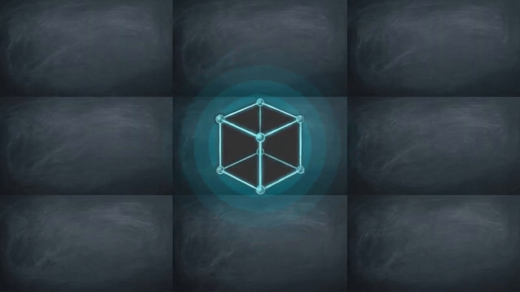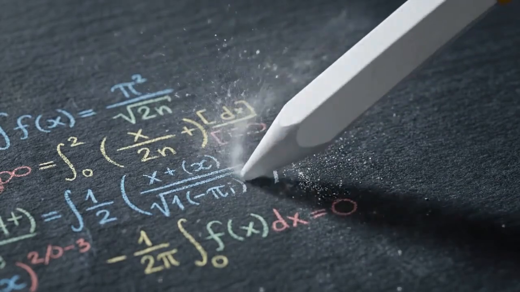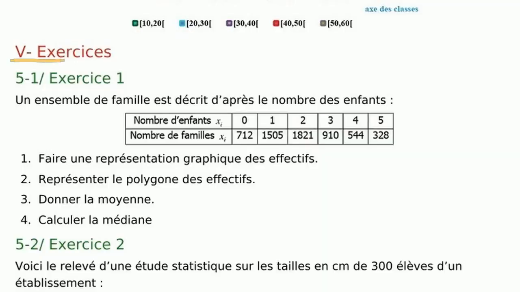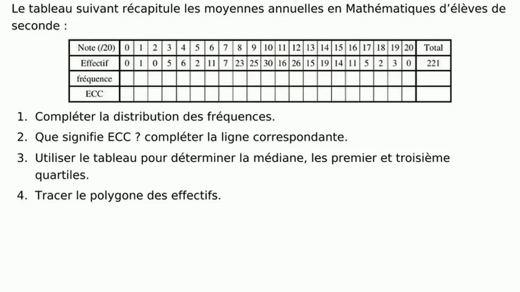Your ultimate goal is to execute this analytical pipeline on your own, moving from a completely blank page to a proven conclusion. Looking at the assigned course exercises, you see real-world scenarios ranging from studying family sizes to measuring the velocity of cars on a highway. The final capstone exercise challenges you to take a raw list of annual math grades and populate this massive empty grid with calculations.